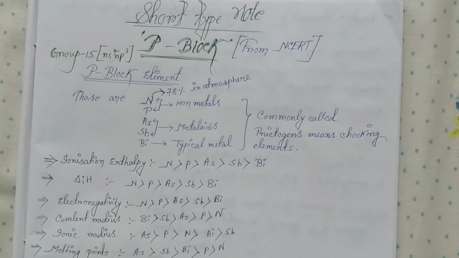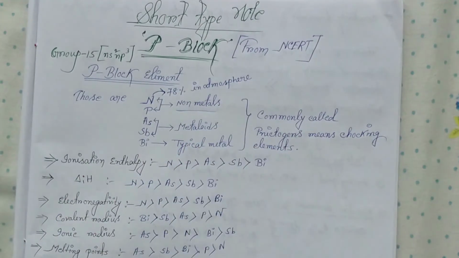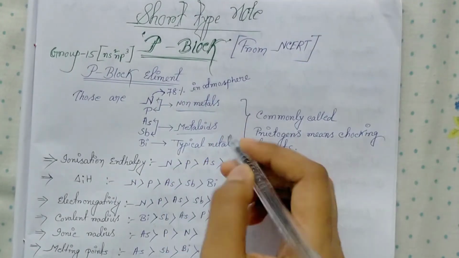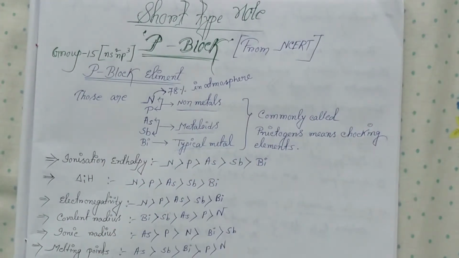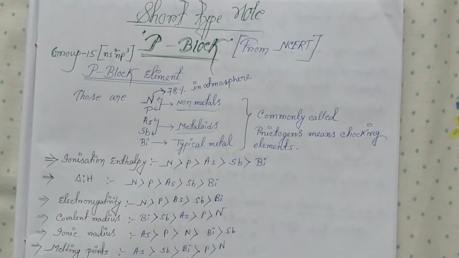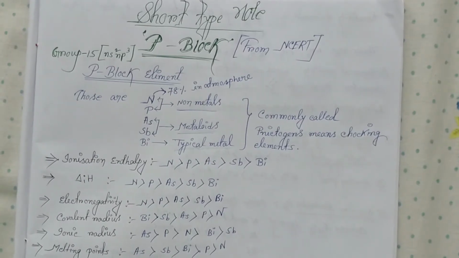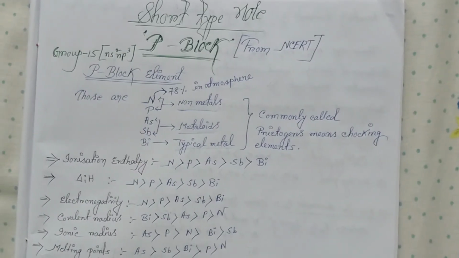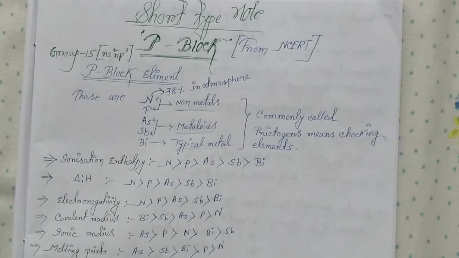bismuth. First, nitrogen and phosphorus are non-metals. Arsenic and Sb are metalloids, and Bi is a typical metal. So nitrogen and phosphorus are non-metals, arsenic and antimony are metalloids, and bismuth is a typical metal. That is more important to know. Nitrogen occurs in the atmosphere at 78%, and these elements are commonly called pnictogens, meaning choking elements.